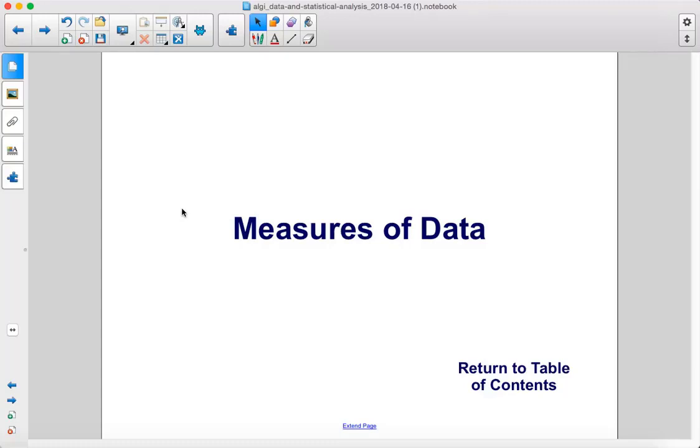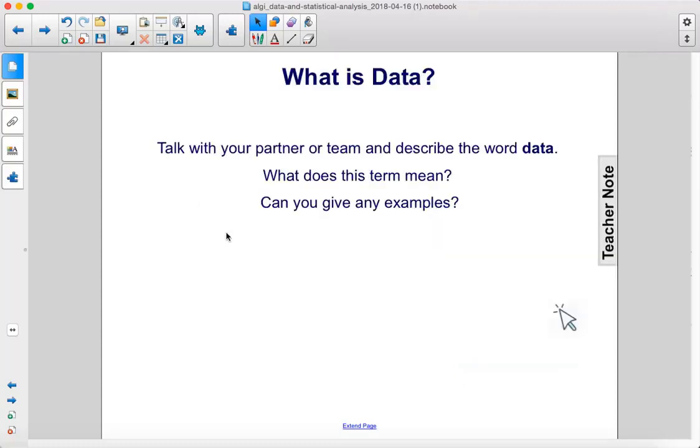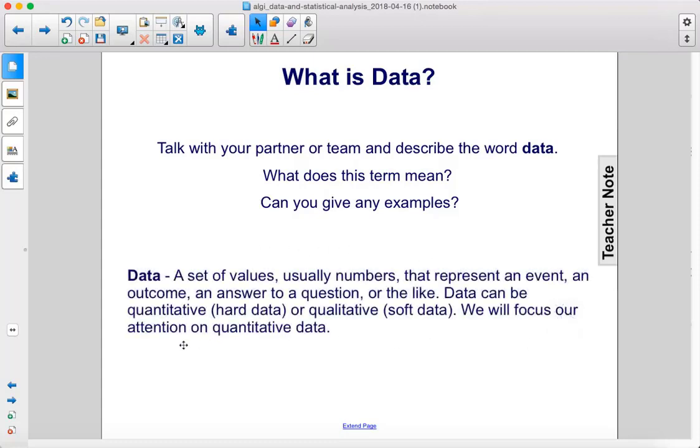Measures of data. Talk with your partner or team and describe the word data. What does this term mean? Can you give any examples? Data: a set of values, usually numbers, that represent an event, an outcome, an answer to a question, or the like. Data can be quantitative, hard data, or qualitative, soft data. We will focus our attention on quantitative data.